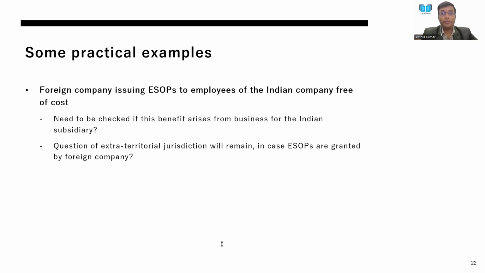And if by virtue of using the raw materials or consumables, they are getting certain benefits from the supplier of those consumables or manufacturer of the products, then someone may say that even the end consumer receiving such vouchers and gifts can be said to be receiving these gifts in the course of business, meaning arising from business. So that needs to be seen on a case to case basis. Probably in your business, this may not arise, right?